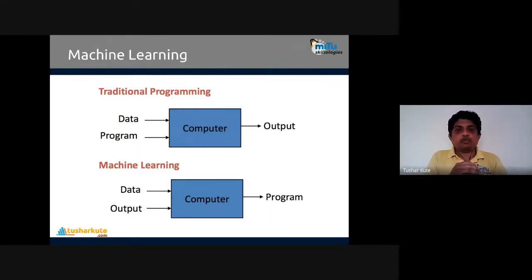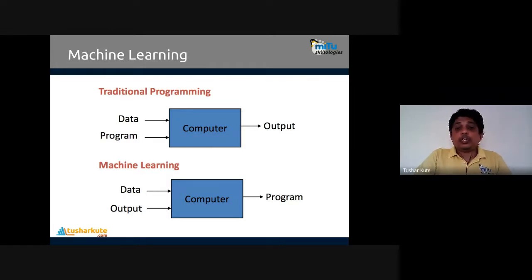For example, I want to find the factorial of a number. So we give 5 as the input, and I have a program to find the factorial of the number. That data will be given as input to the program. We'll find the factorial and it will generate the result. Correct. This is traditional programming that we have done already. In almost every programming language we use, we apply traditional computing, traditional programming.